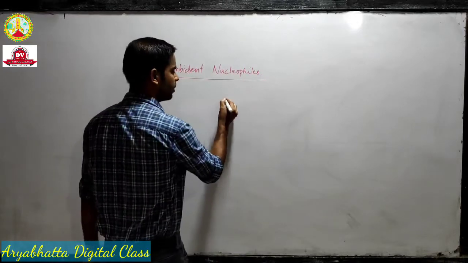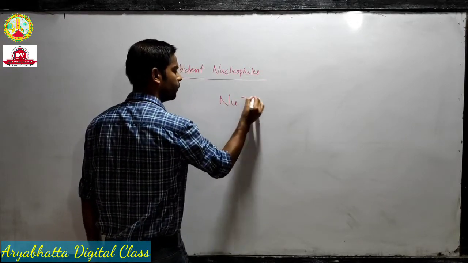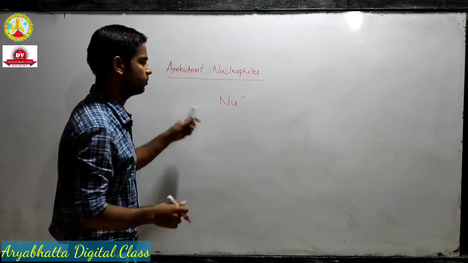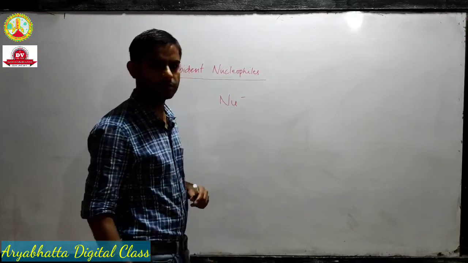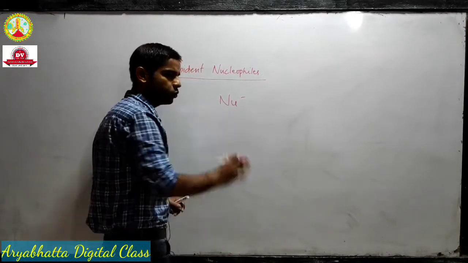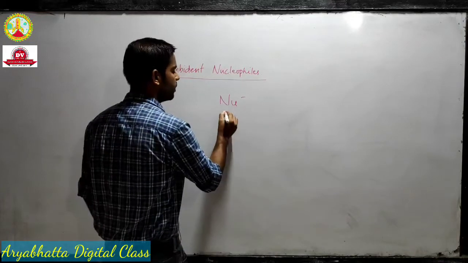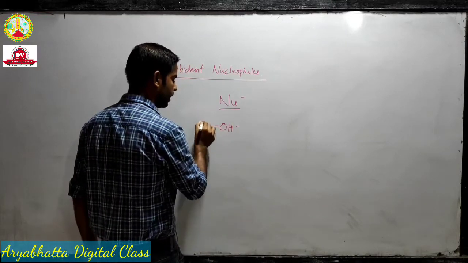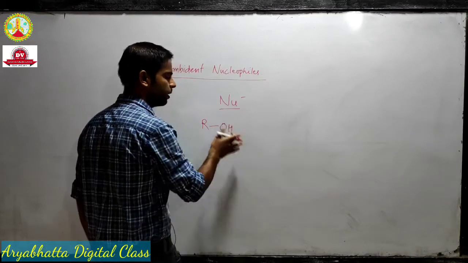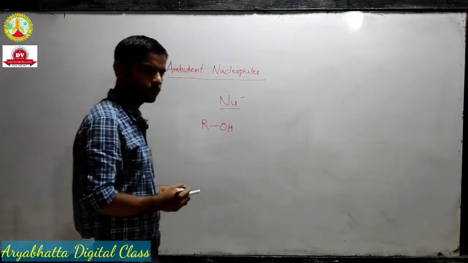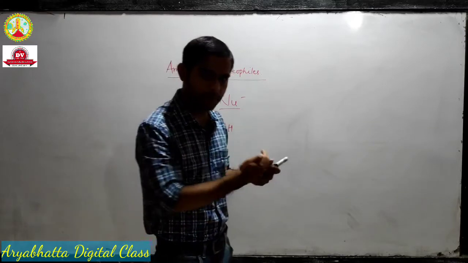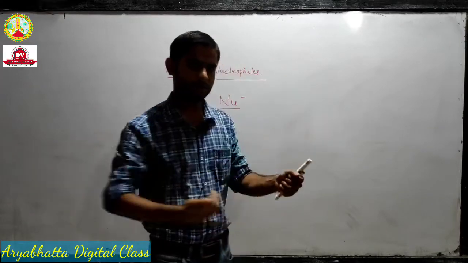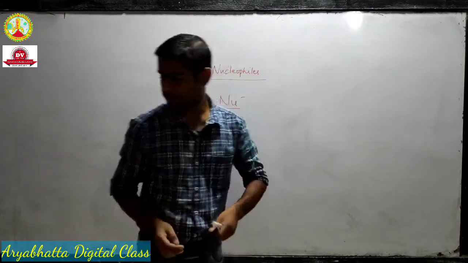So what was our nucleophile actually? Nucleophiles were electron rich species which attacked the central carbon in nucleophilic substitution. Now we have seen that like the hydroxy ion, it gets attached to the alkyl group replacing the halogen. एक बाहर जाता है, halogen बाहर जाता है और एक न्यूक्लियोफिल अंदर आ जाता है.